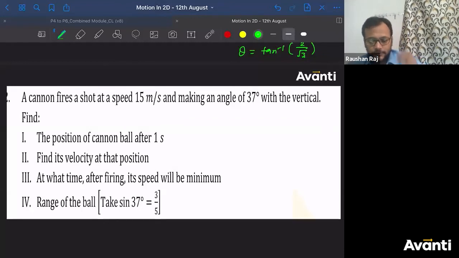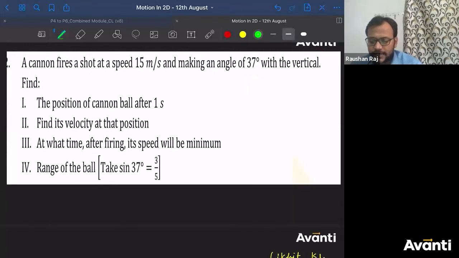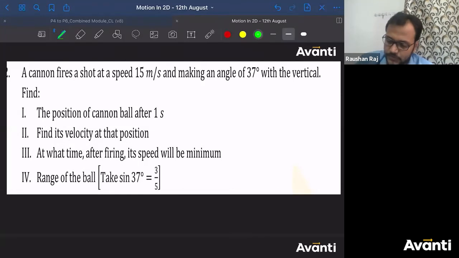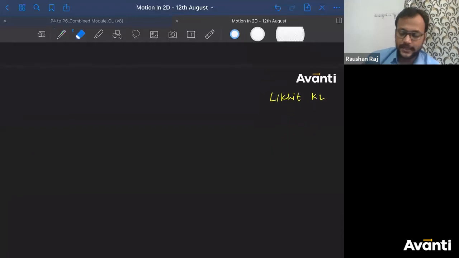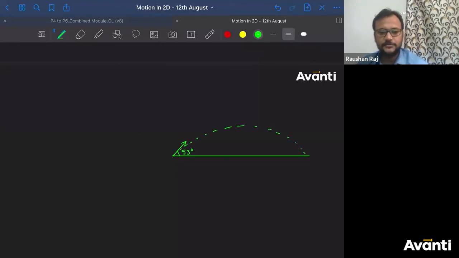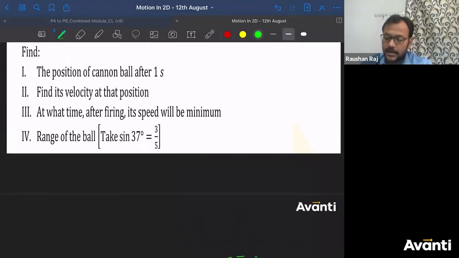All right, let me solve this for you. देखिए, तो position निकालते हैं. I have already given you notes on how to find the position at any time t, and how to find the velocity at any time t. We are going to use the same thing here. If this is the ground, कैनन को इधर से फेंका, with some velocity at 53 degrees, and it follows a path like this. We have to find the position at t equal to 1 second.